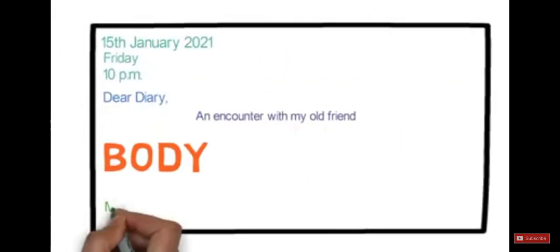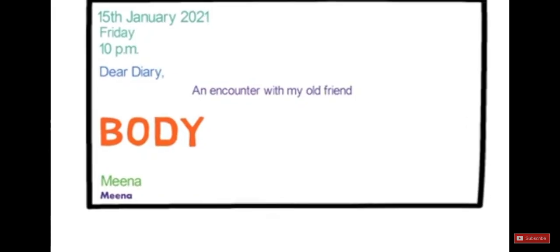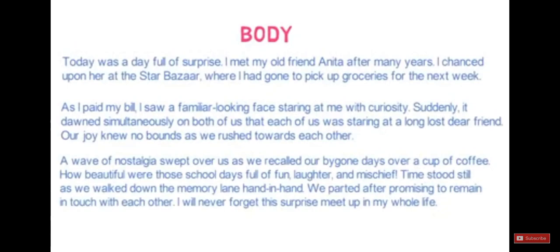Then comes the name, Meena, and at the end, a sign of Meena. Notice how we have added all the 8 points in our diary entry. So finally, we have the whole diary entry with us. Pause the video and check it properly.